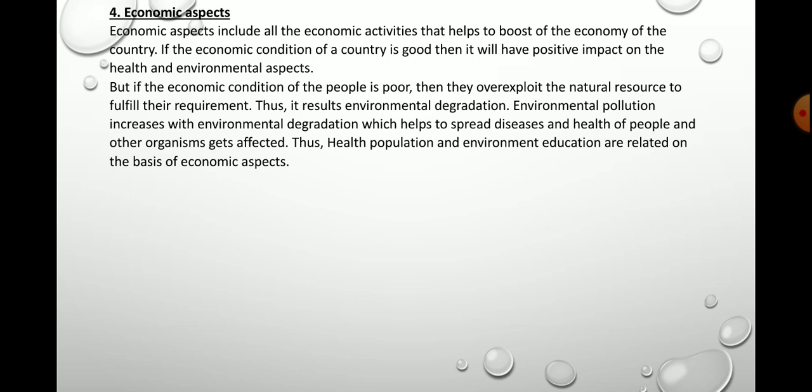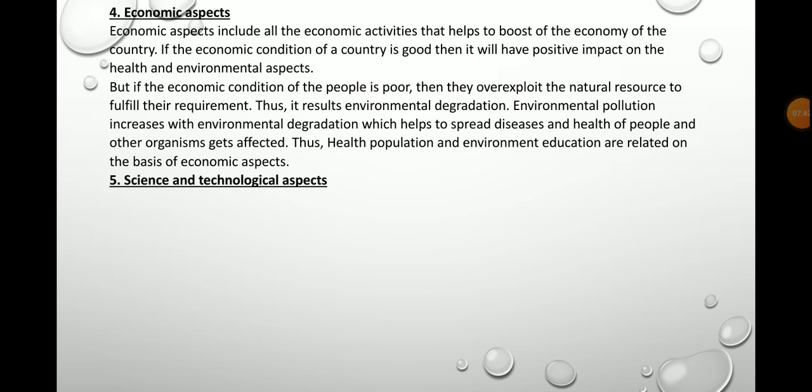So this results in environment degradation, and with the increase in environmental degradation, environment pollution increases day by day, and it helps to spread the diseases as well, and health of the people and other organisms also gets affected. So in this way we can say that health, population and environment education are related on the basis of economic aspect. So now let us discuss about science and technological aspect.